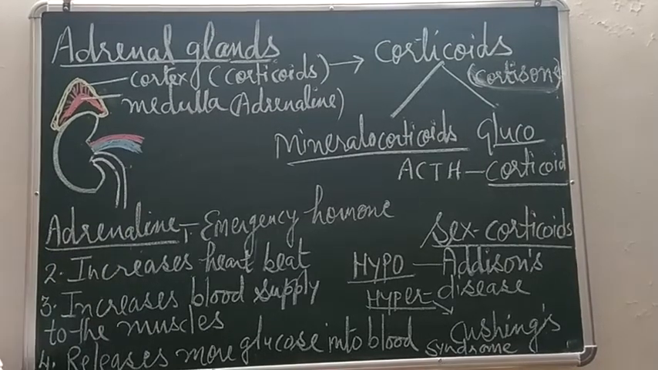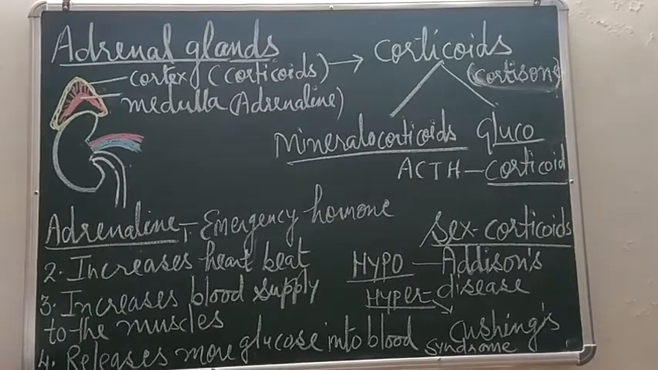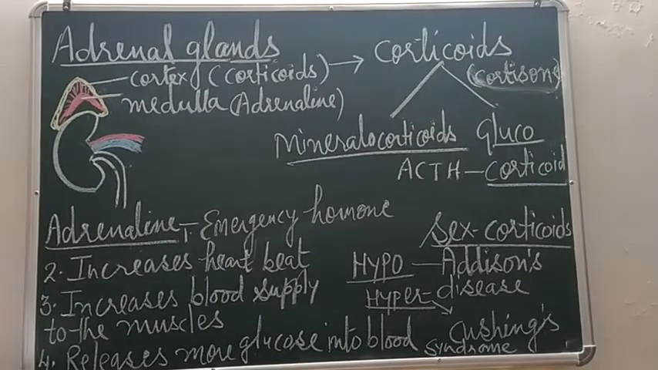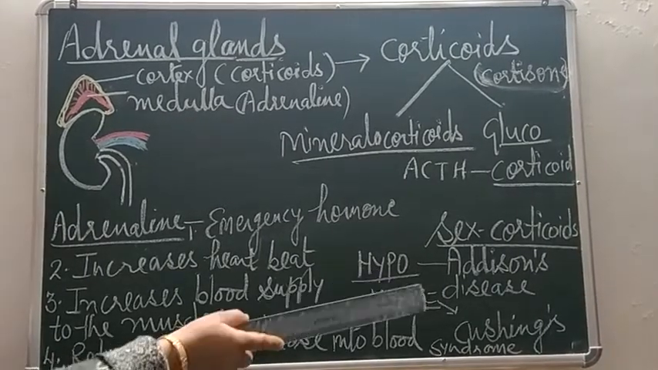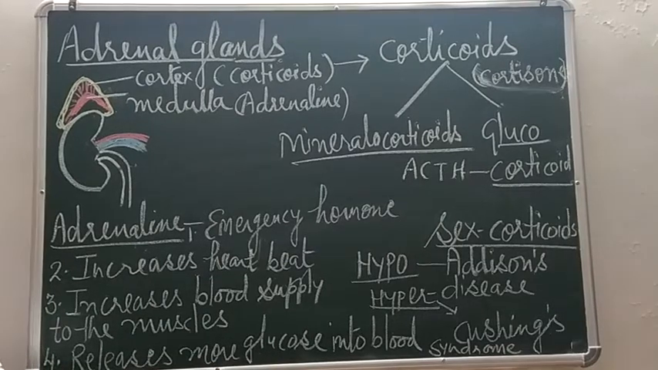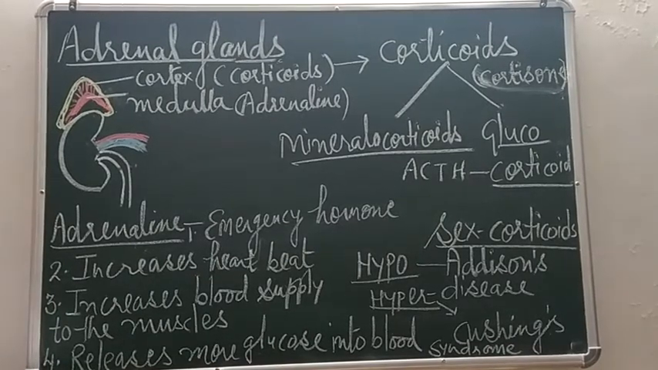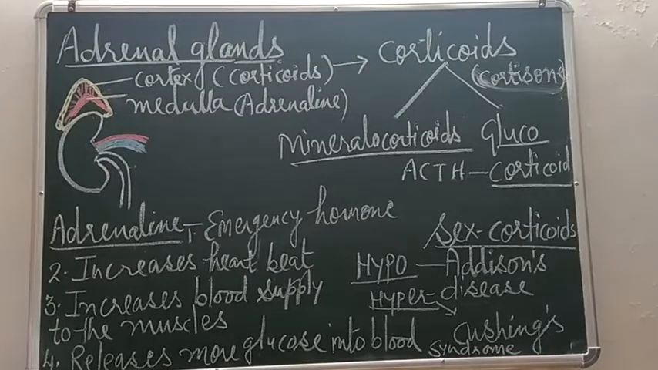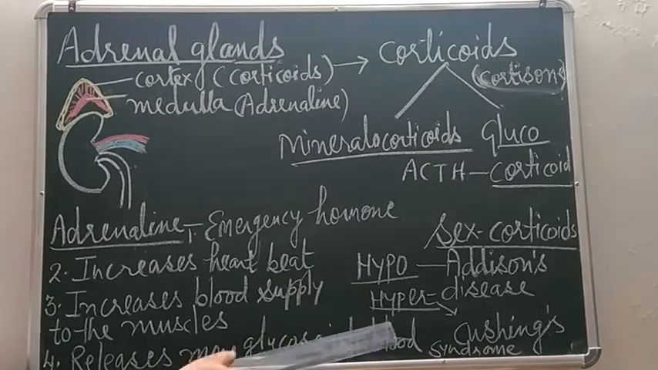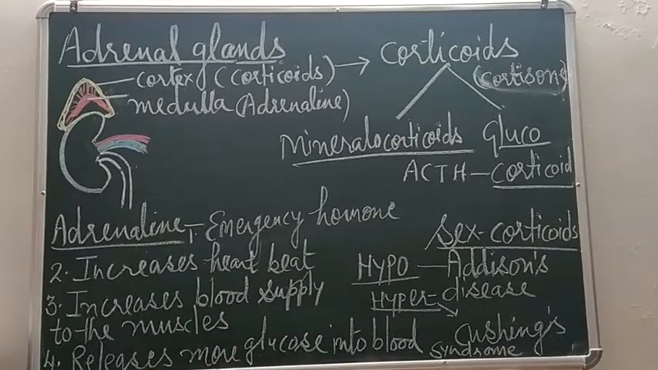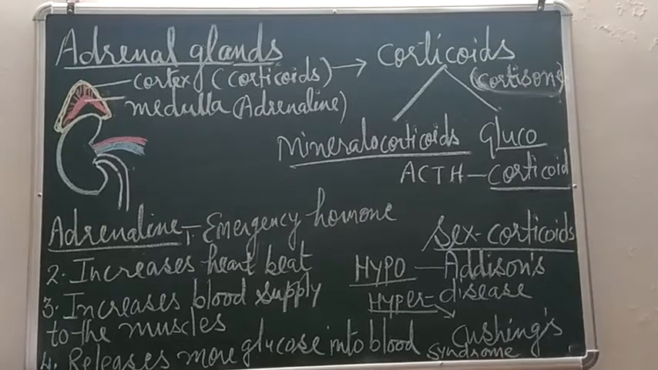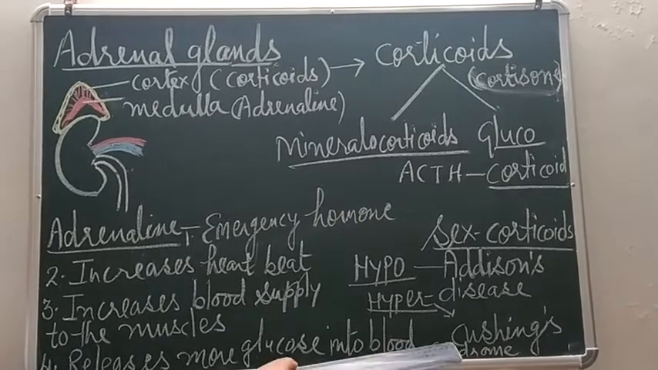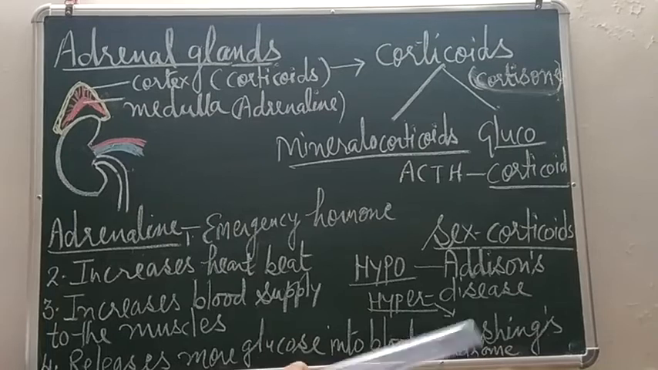In this disease, what happens? Loss of energy, there will be skin pigmentation, loss of weight, and hypoglycemia. Hypoglycemia means, hypo means less, glycemia means glucose. So there will be less sugar, and this is the reason why they have loss of energy. Then what will happen if there is hypersecretion of the adrenal cortex? Hypersecretion means more secretion of the adrenal cortex will cause Cushing's syndrome.